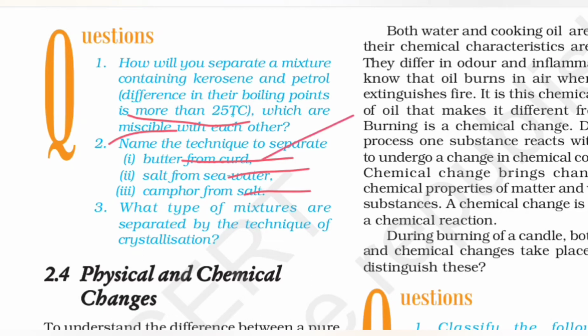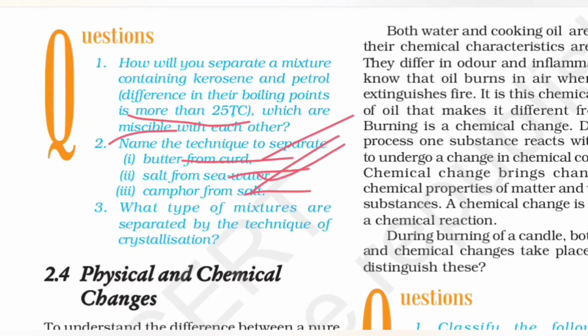Butter from curd, you can do it through the process of centrifugation. Why? Because this is done on the principle of density, and butter and curd have different densities. Salt from seawater, again simple evaporation technique. Why? Because the water evaporates and then the solid is left behind. And camphor from salt can be done by sublimation. Why? Because camphor does not undergo a liquid phase and salt would, so it would ultimately differentiate.